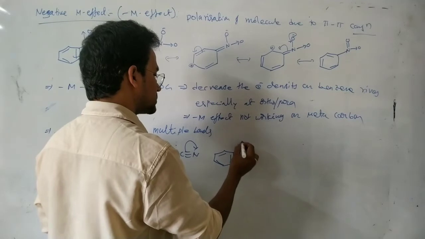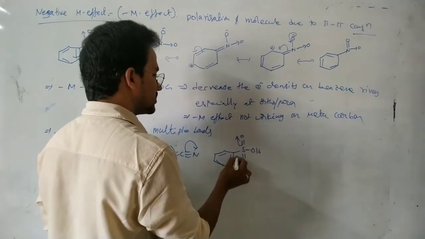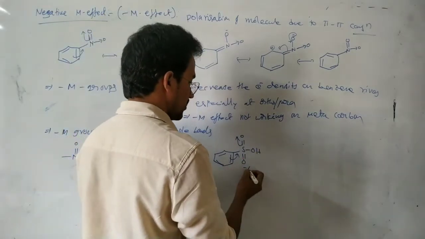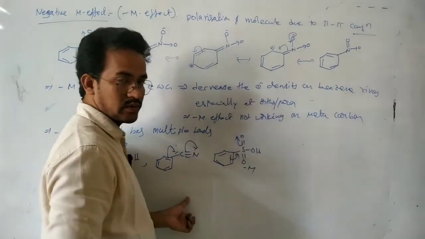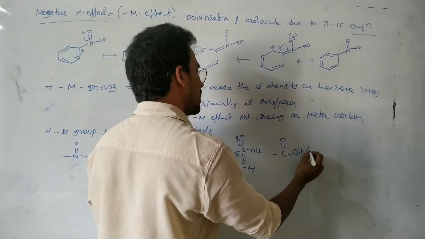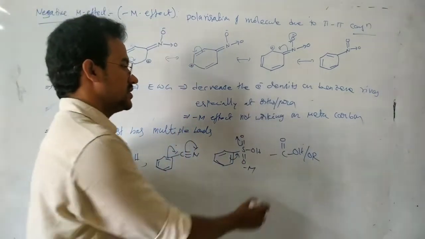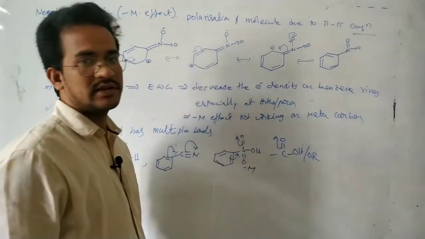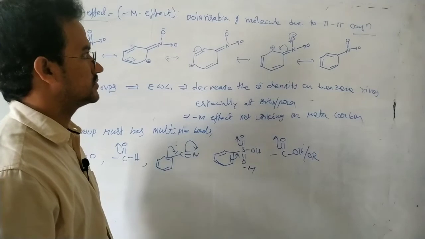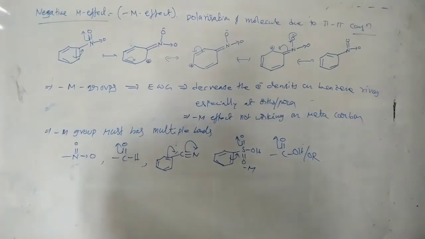Here double bond O, while OH is a plus M group. A minus M group has multiple bonds. Of course, the carboxylic acid group or ester group, all these act as minus M groups because multiple bonds are there and attract the electron density towards themselves. Okay, that's it.